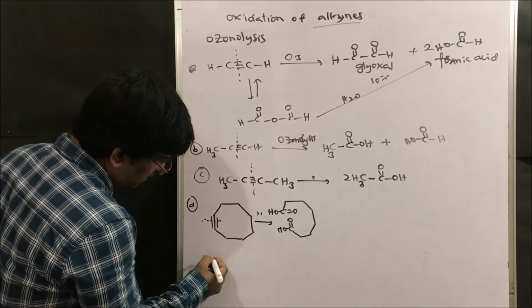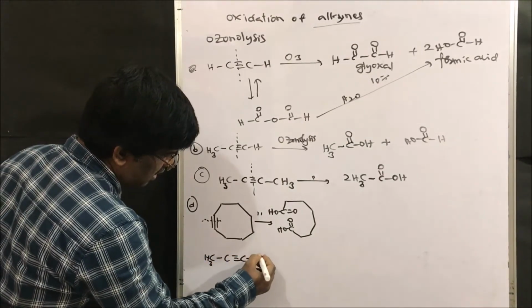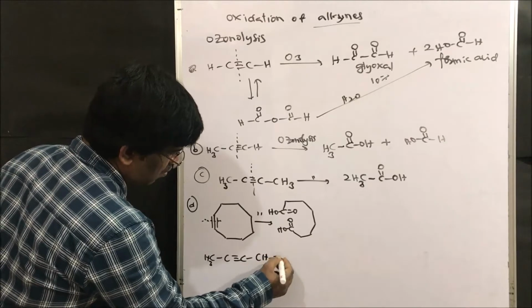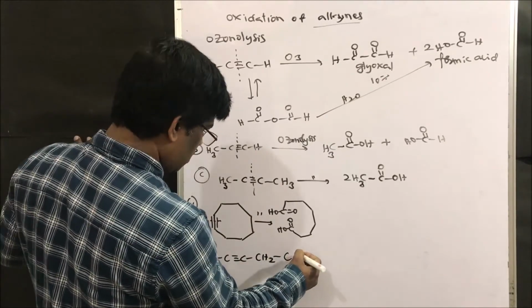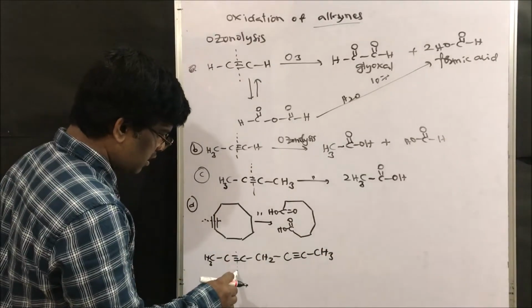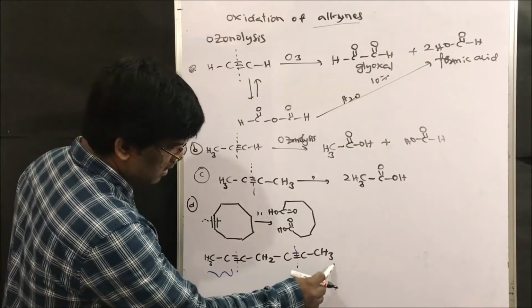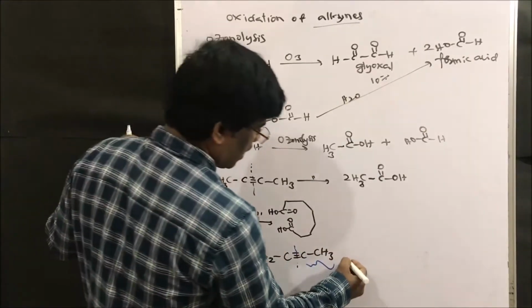Let us take another example, CH3 C triple bond C CH2 C triple bond C CH3. Wherever you see a triple bond, break here, break here. These two sides are the same, right?